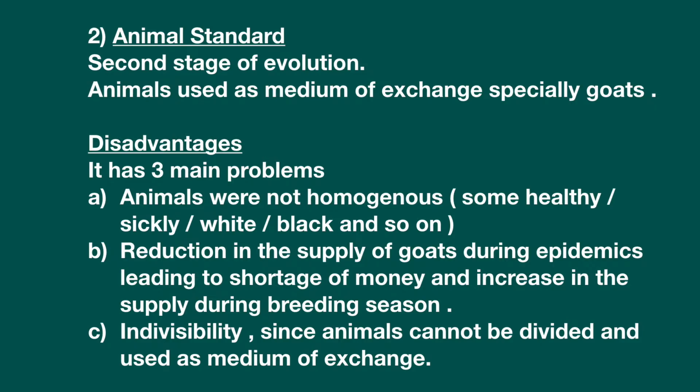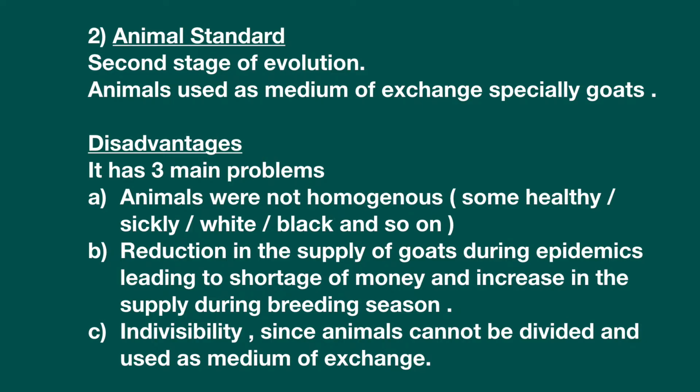Point number 2, reduction in the supply of goats during epidemics, because epidemic is a type of disease that the goats suffer. So at that time, the goat supply reduces or decreases, because many goats at that time die. And when the goats die, it leads to the shortage of money. And again, it increases in the supply during breeding season. Now we all know breeding season, that means when the goats give birth to other goats.